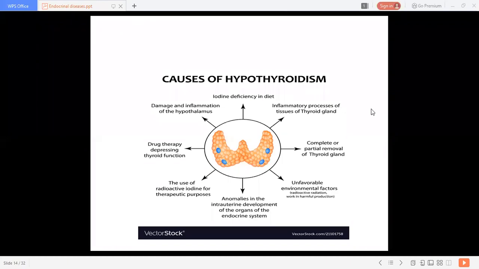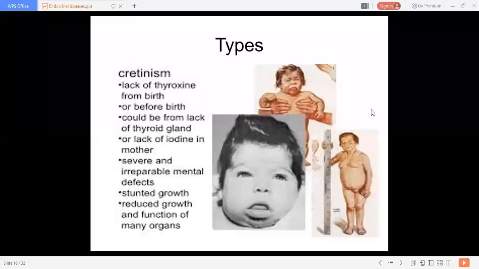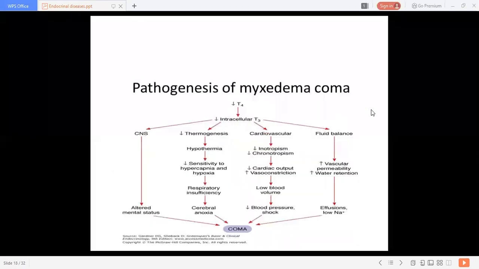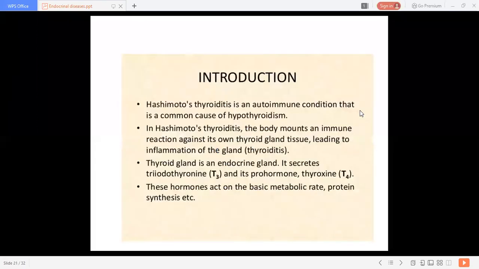Okay, so we discussed yesterday the causes of hypothyroidism. Then we are discussing Hashimoto's thyroiditis. It is an autoimmune condition that is a common cause of hypothyroidism.